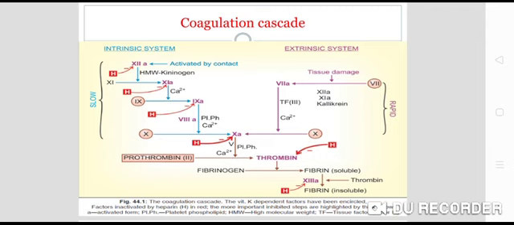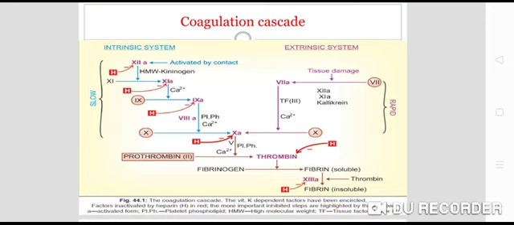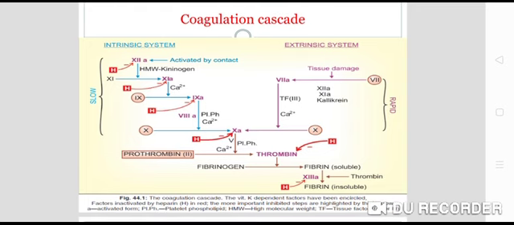In the intrinsic pathway, when factor 12 comes in contact with injured blood vessel and platelets, there is an activation of factor 12, 12A, where A means activated. This factor 12, which gets activated by contact, helps in the conversion of factor 11 to activated factor 11.